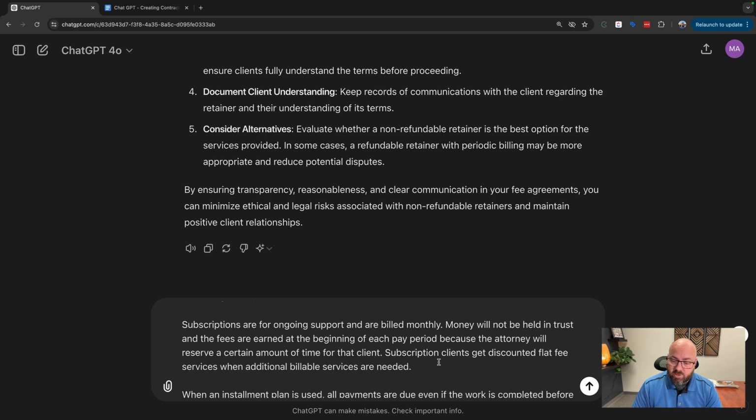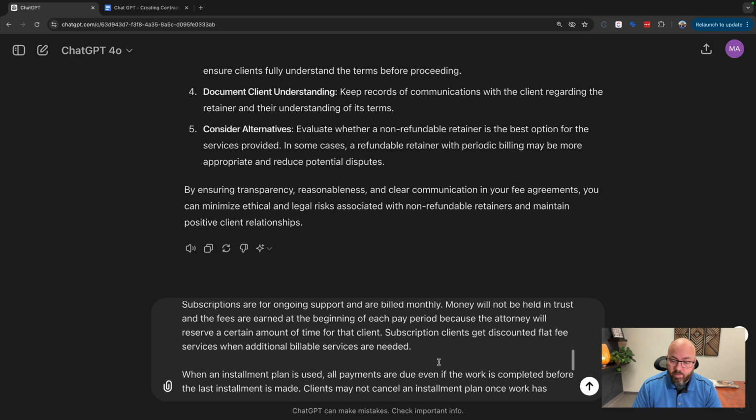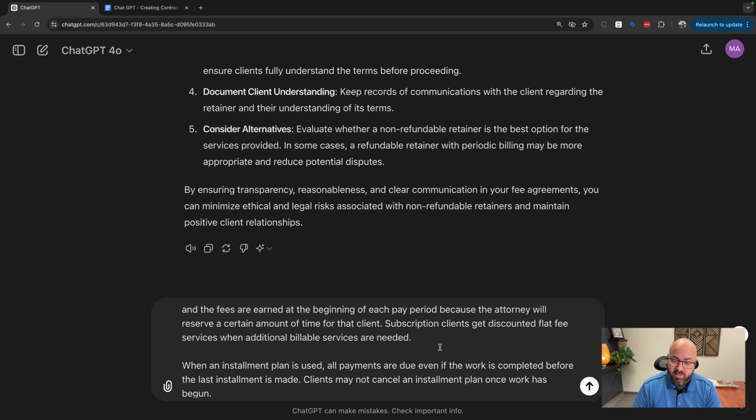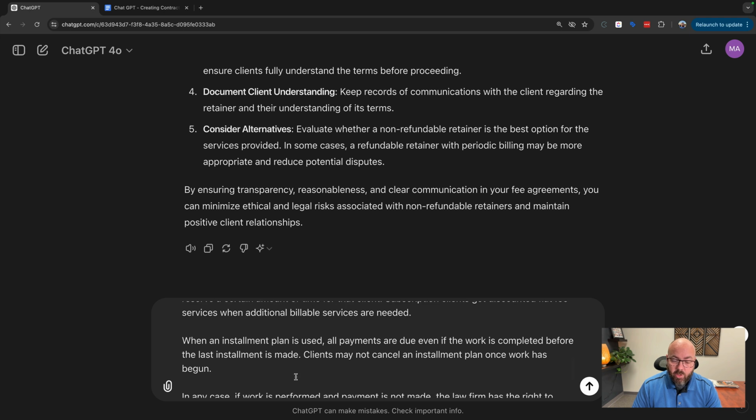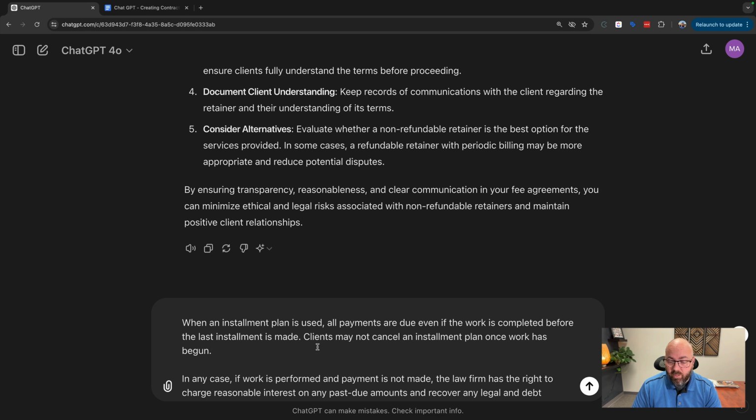Subscriptions are for ongoing support and are billed monthly. Money will not be held in trust, and the fees are earned at the beginning of each pay period because the attorney will reserve a certain amount of time for that client. Subscription clients get discounted flat fee services when additional billable services are needed. When an installment plan is used, all payments are due even if the work is completed before the last installment is made.